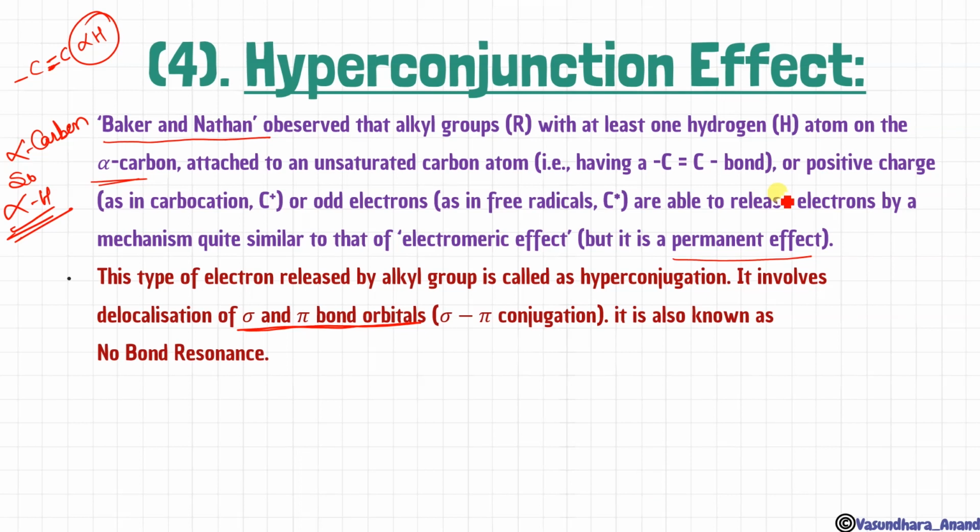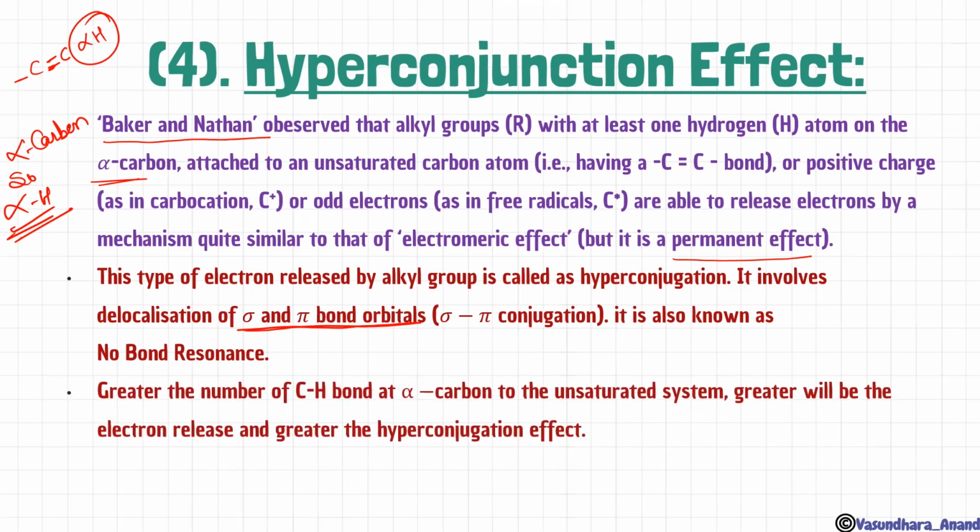Okay, why? Because I will explain by the structure. There will be no bond between that carbon and hydrogen, so that's why it will be considered as no bond resonance. How it comes? Let's see. Greater the number of this is the point to be noted. जितने ज्यादा number of C-H bonds होंगे at alpha carbon, that means, or in other way you can say, more number of alpha hydrogen, more will be the electron release and greater will be the hyperconjugation.